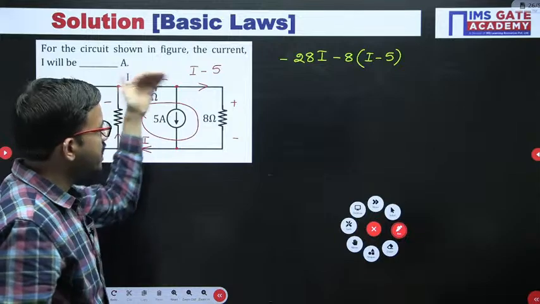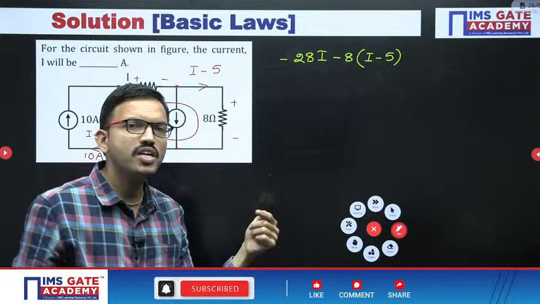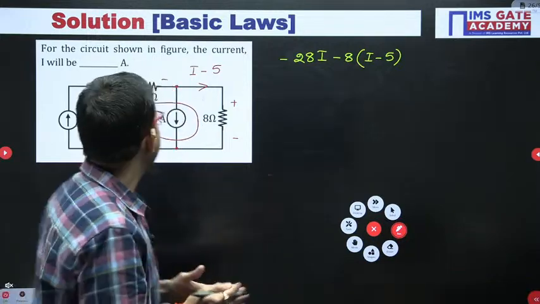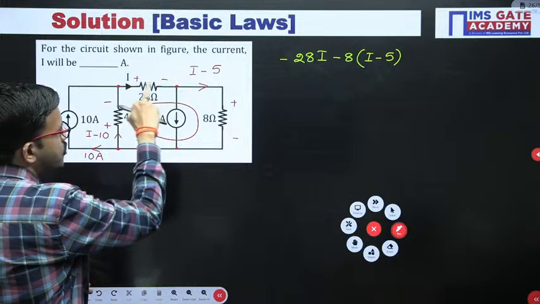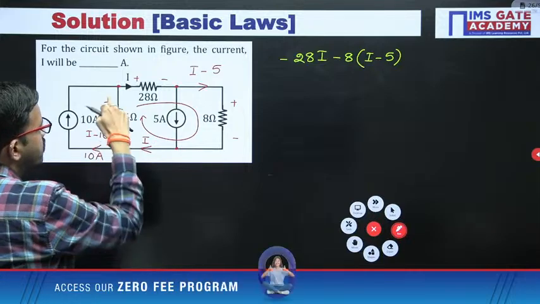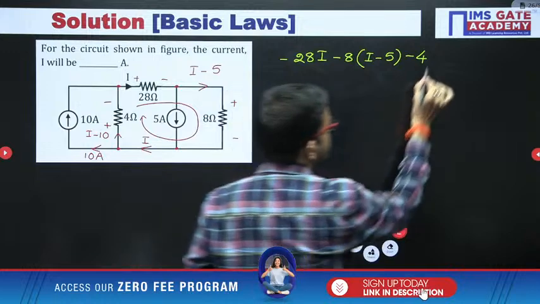See, whenever you are writing KVL, with respect to every element you can consider the starting polarity or second polarity throughout the equation. For the time being, I am considering second polarity. Plus 2 minus, here plus 2 minus. Similarly here plus 2 minus 4 into I minus 10